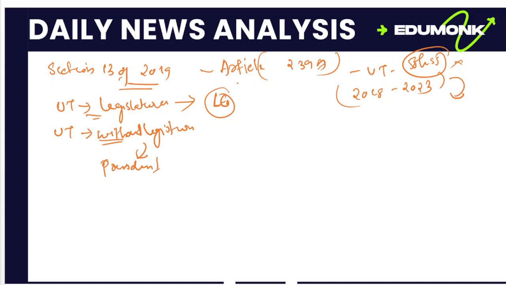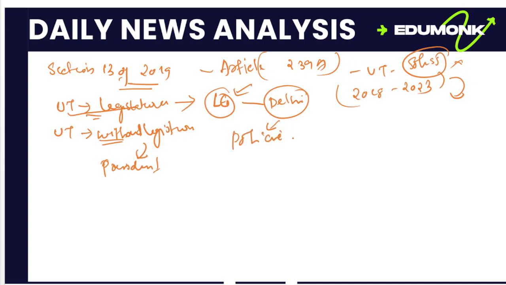While considering Delhi, it's the capital of our India, so for the Delhi union territory, there are specific powers vested in the central government that will be exercised by the lieutenant governor.